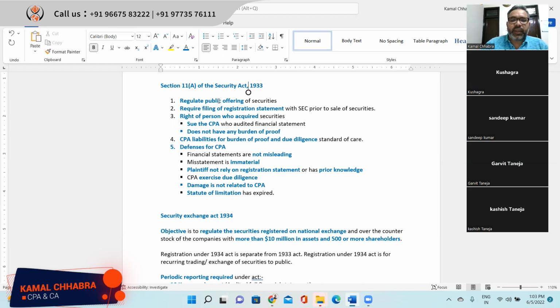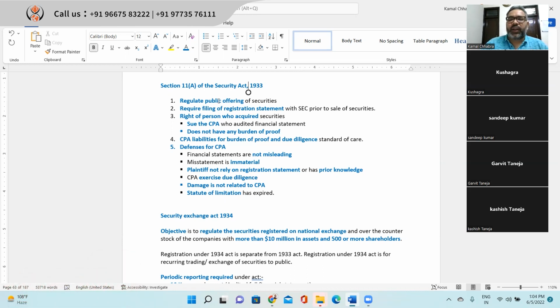Next is the CPA exercised due diligence. So as a CPA, you applied all the auditing standards and due diligence, professional skepticism and professional judgment. Right? And you have all the proof with you and appropriately documented in your audit working papers. In that scenario also, you will not be considered guilty.